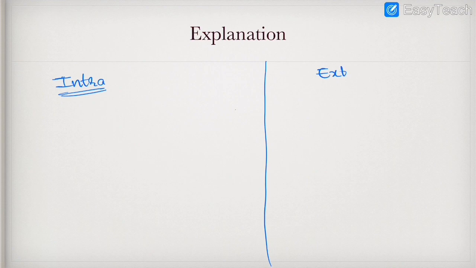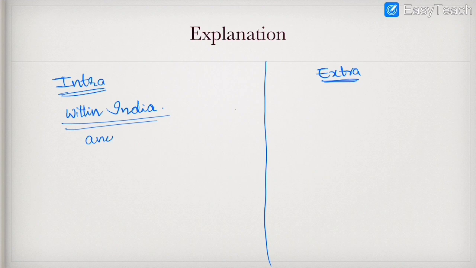Friends, first we will understand what is intra-territorial jurisdiction, and then we will understand what is extraterritorial jurisdiction. Intra means within India, within the four walls of the boundaries of India, whoever commits a crime.